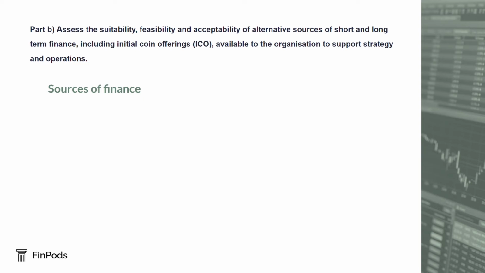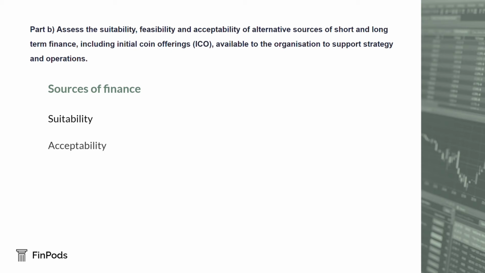As with other key strategic decisions, sources of finance can be evaluated using the SAF model. Suitability is the method to check if finance is appropriate for particular organisational use. For example, a long-term asset can be financed by long-term debt, but it would be inadvisable to finance working capital this way.